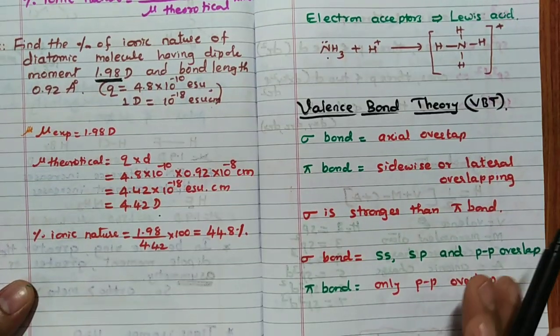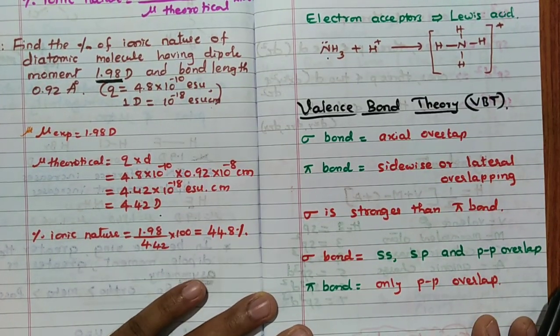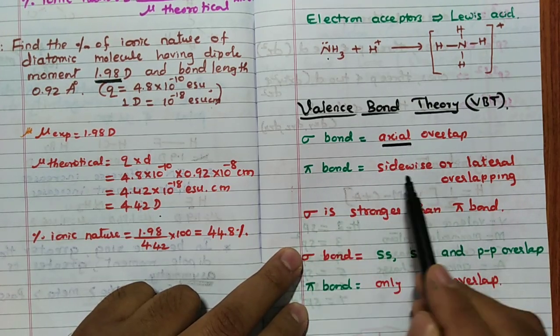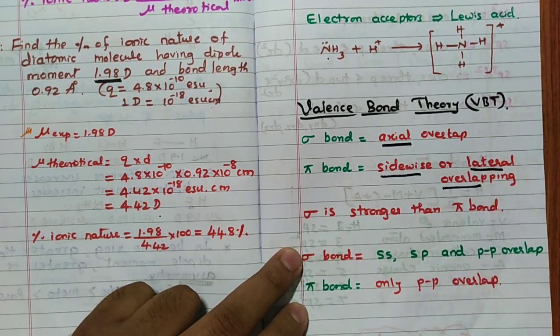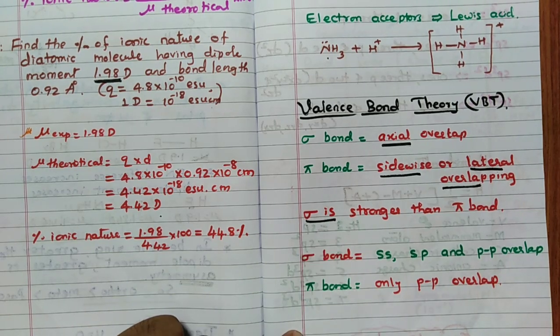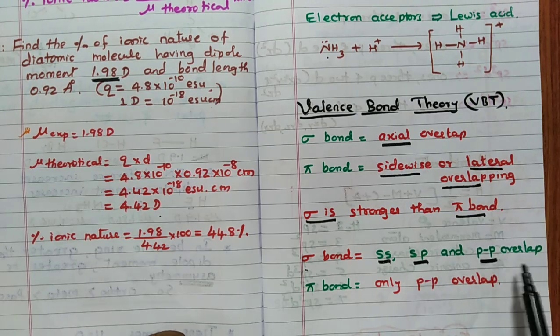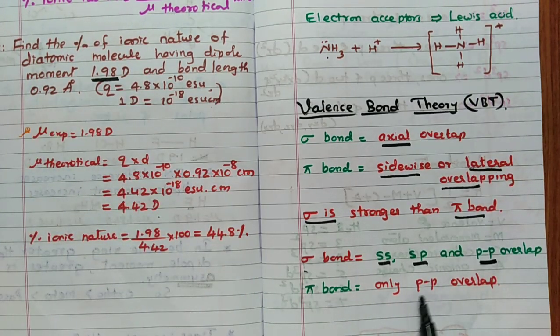Yes, very important concept, valence bond theory. We know that a sigma bond is formed by axial overlapping, a pi bond is formed by sidewise or lateral overlapping. Always remember, sigma bond is stronger than pi bond. Sigma bond, s-s, s-p, p-p, all these are axial overlapping. But pi bond is only p-p overlapping, so sideways overlapping.